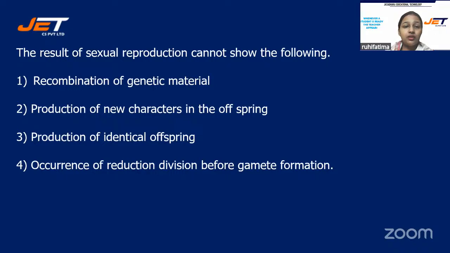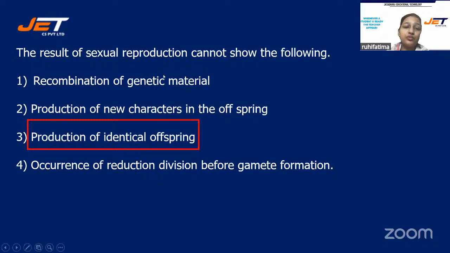Alright, students. The correct answer for this question is option number 3, production of identical offsprings. Read the question thoroughly, students. Here, the question is saying the result of sexual reproduction cannot show the following.